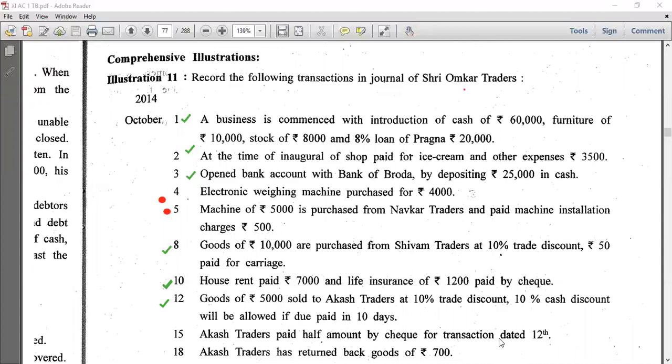So 5,000 का 10% was 4,500. हमारा entry was like this, sold है ना. Okay, Akash Traders account debit 4,500 to sales account हमने entry की, उसका आधा हुआ 2250. So 2250 पे आप 10% कैश डिस्काउंट दोगे as it is an expense for you.